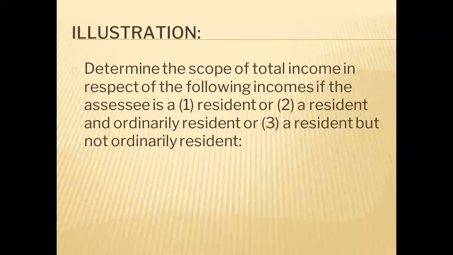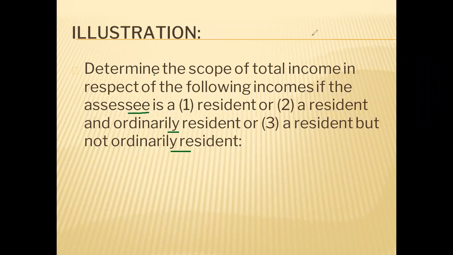As far as our scope of study is concerned, only an individual's total income we will have to calculate. Other persons' calculation is not in the scope of our study. So let us discuss how a question may come in the examination. See what will be given to you. A case will be given to you: determine the total income of the individual if he is a non-resident, if he is an ordinary resident, or if he is a not ordinary resident. All these three cases are mutually exclusive.